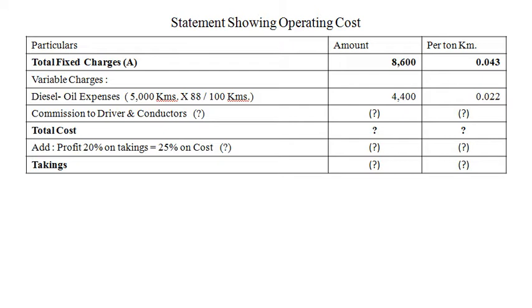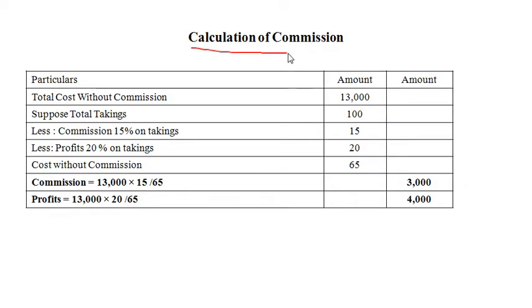Now let us see the calculation. Here is the calculation for commission. Our total cost without commission amounts to 13,000, that is 8,600 fixed charges plus 4,400 diesel charges. Total cost without commission, because commission payable to conductor and driver also becomes expenses for the company. Now we make an assumption, suppose our total takings is 100 rupees. Total takings means total cost plus profit is equal to total takings.